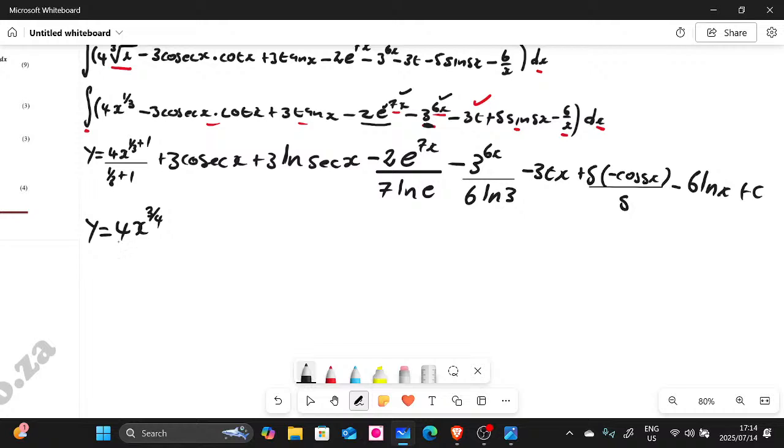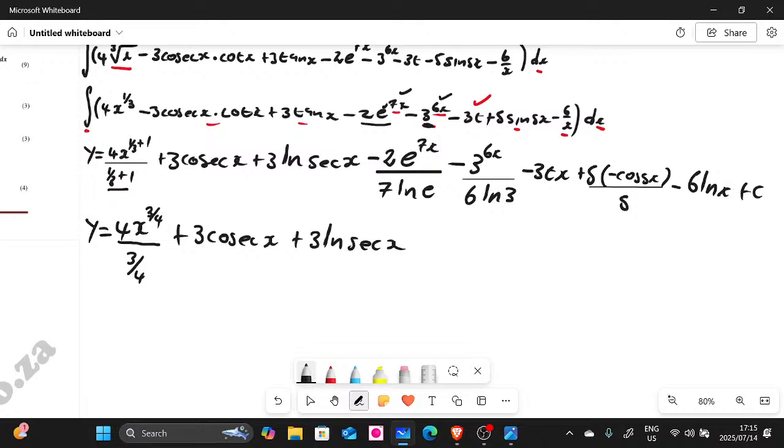And then remember, you divide by 3 over 4. Whatever you get here, you must divide by it there. Remember, 1 over 3 plus 1 gives you 3 over 4. And then plus this one here, it's fine the way it is. It's going to be positive cosec x. And even this one here is fine. It's going to be 3 ln sec x.